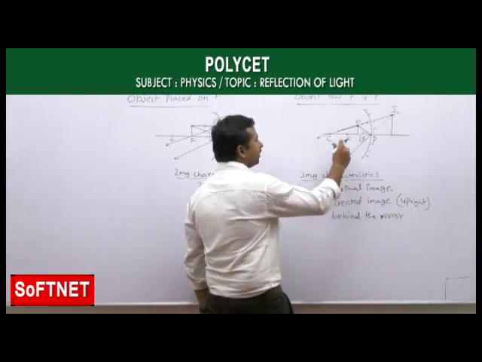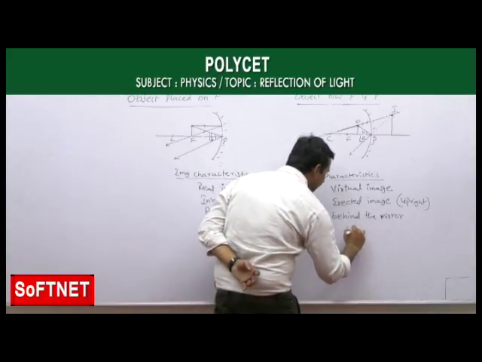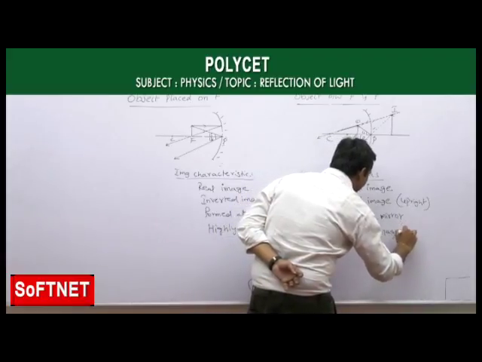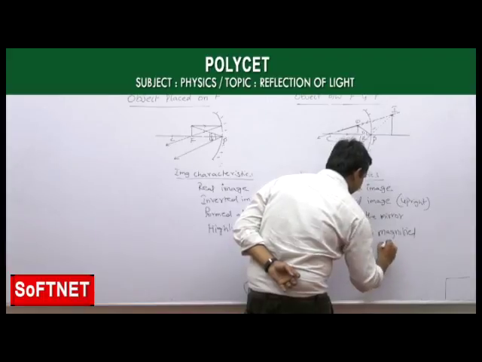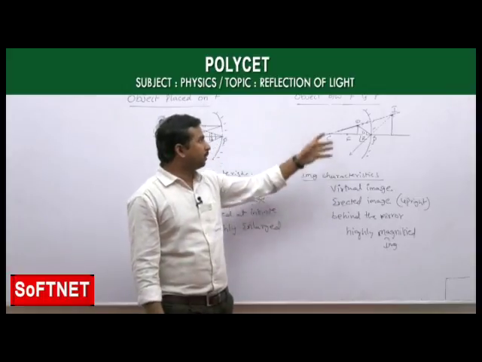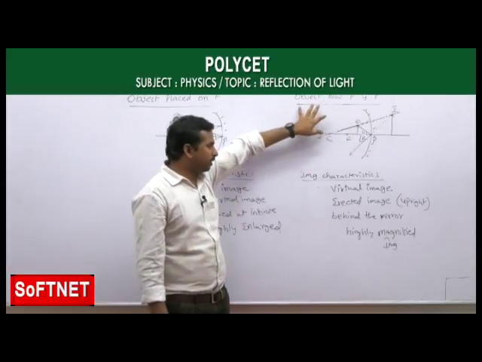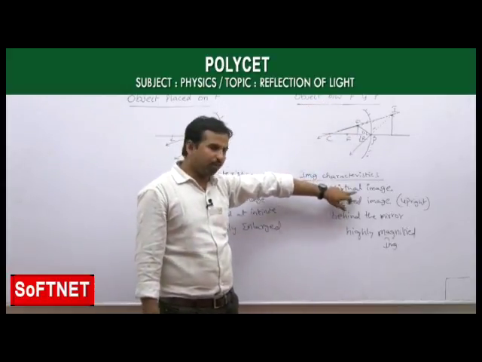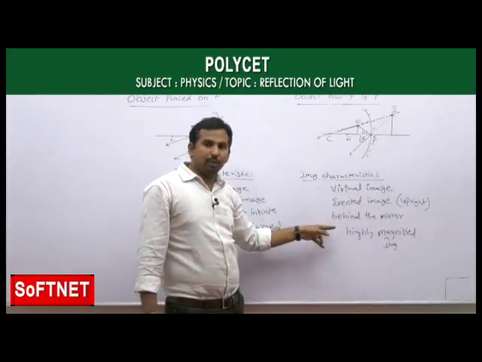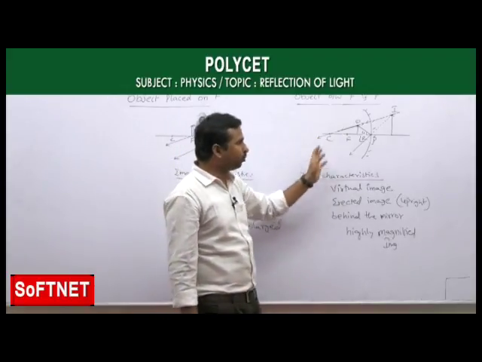And the size, if you see, the size of the object is small whereas the size of the image is bigger. So here we are getting a highly magnified image. These are the image characteristics formed when the object is placed between focus and pole. The image is virtual, erect, meaning upright, and it is forming behind the mirror because these lines are not really meeting at the same point on the same side. They appear to meet behind the mirror.